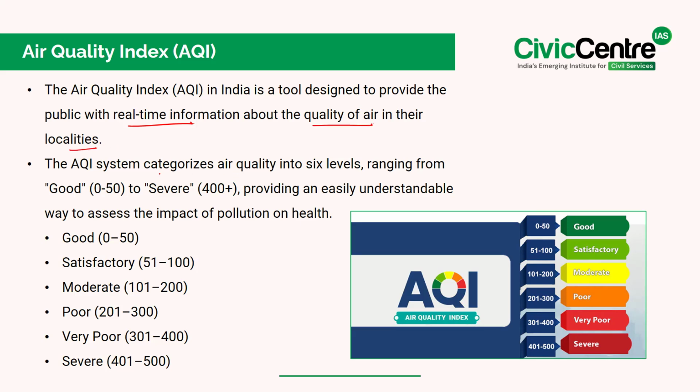Furthermore, the air quality index system categorizes the air quality into 6 categories ranging from good, which is 0 to 50, to severe category, which is 400 plus, providing an easily understandable way to assess the impact of the pollution on health. So good amounts to 0 to 50, satisfactory means 51 to 100, moderate is 101 to 200, poor is 201 to 300, very poor is 301 to 400, and severe is 401 to 500.